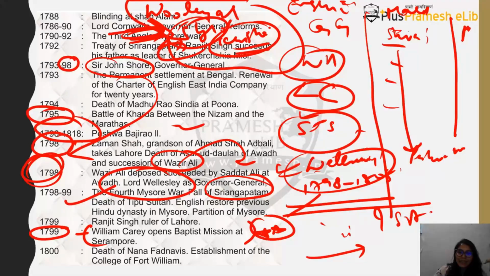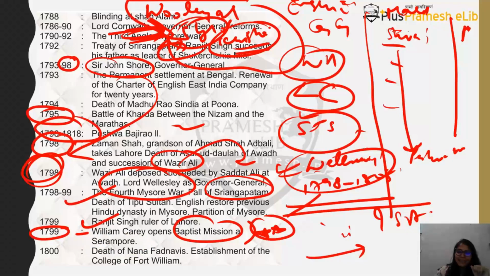So in 1799, William Carey opens his Baptist mission at Sirampur. If you ever get a question on Sirampur, remember that it is majorly a territory where religious activities, especially Christian missionary activities, took place. That is why the Baptist mission was established by William Carey in 1799 at Sirampur.